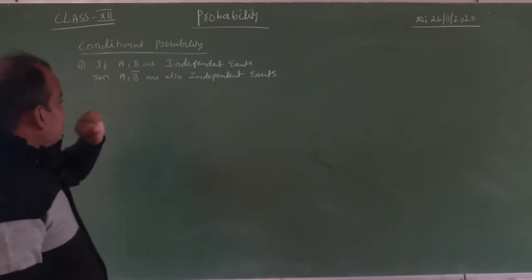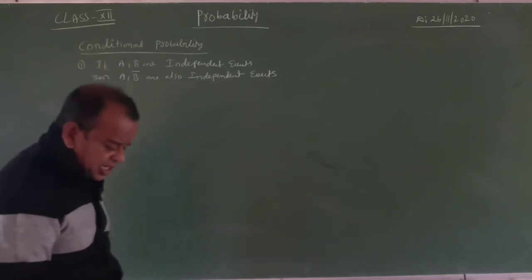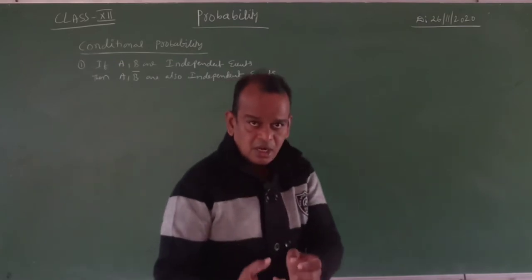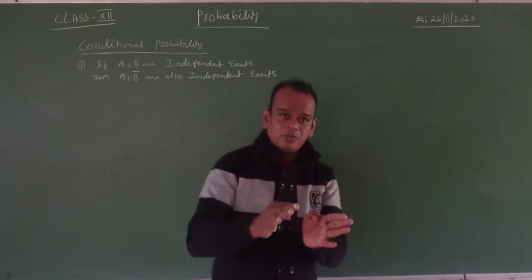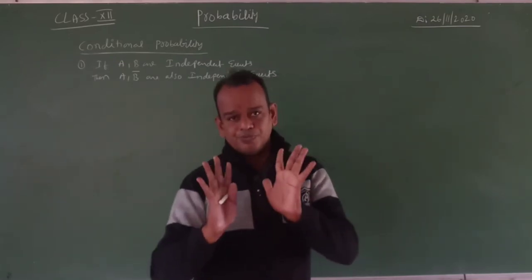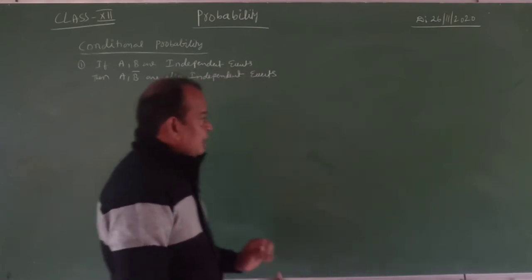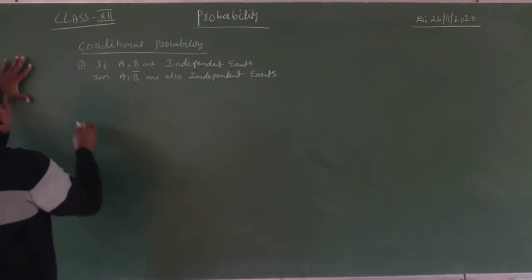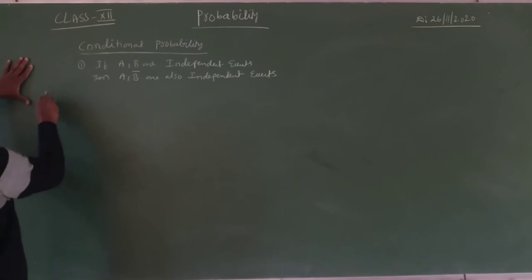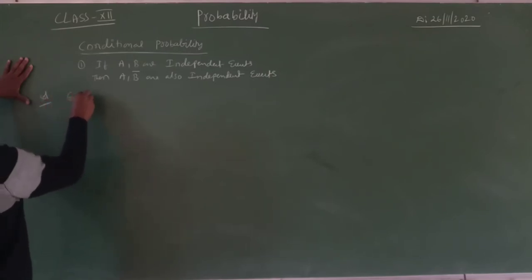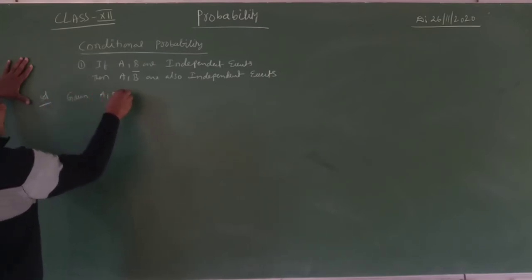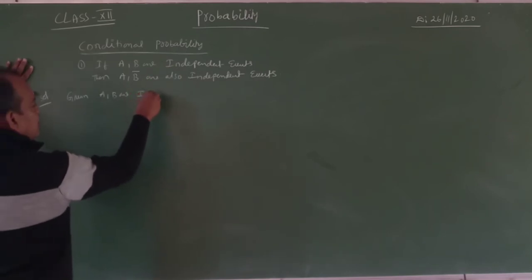What is given, my dear students? What do you have to show? Independent events means first we will take the intersection of those two events, apply the probability, and that will be converted into the product. You have to show that one. Now, what is given? The solution: given A, B are independent.